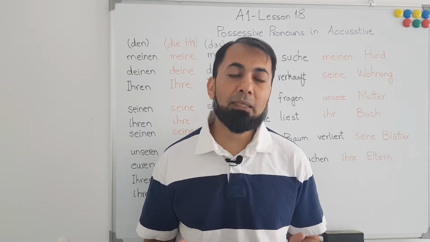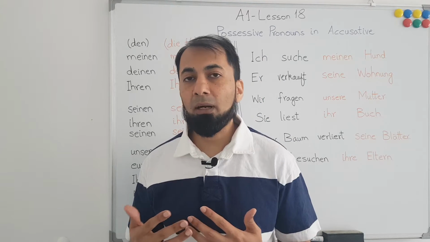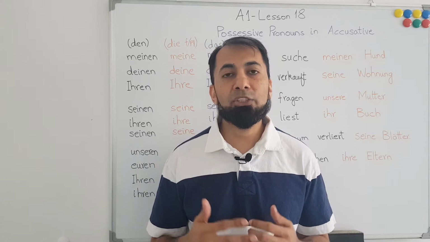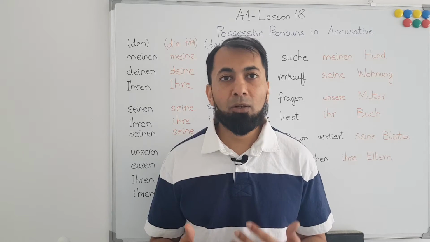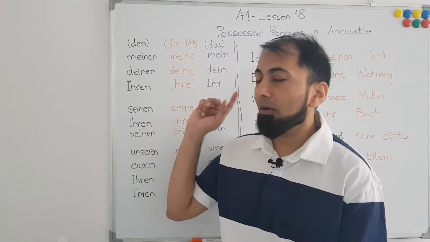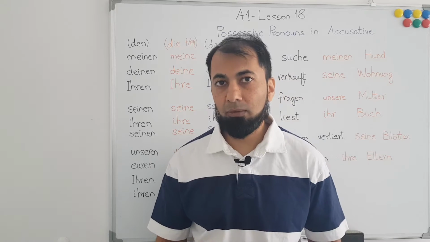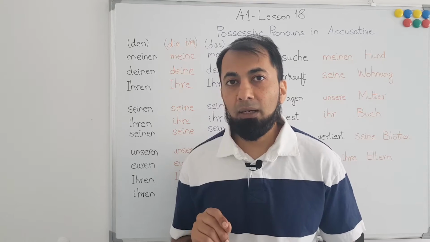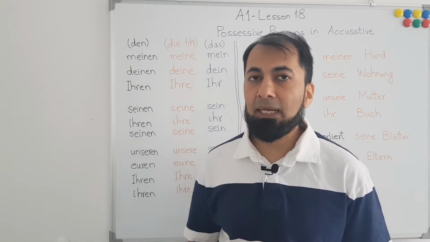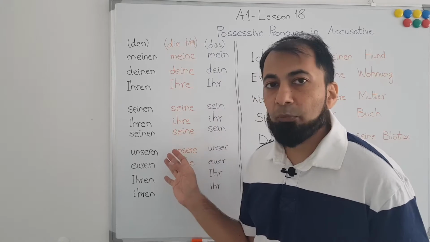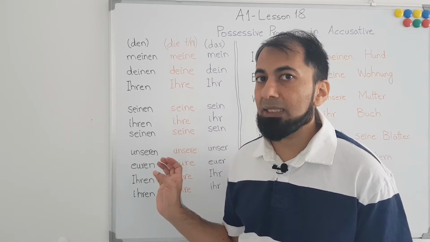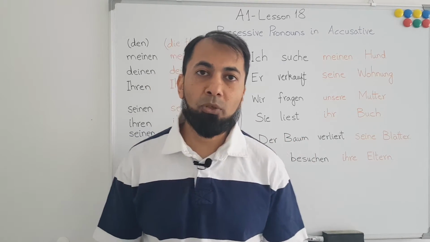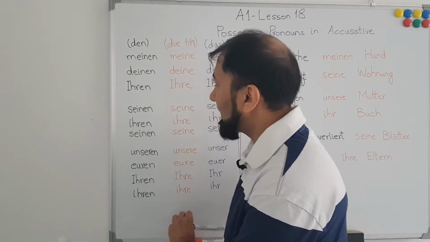And because we know that in the German language every noun, house, book, car, etc., has a gender, and the gender of a noun determines a lot of things, including the ending of possessive pronouns in all four German cases. Today we are going to talk about the accusative case, and we will see what the possessive pronouns are in accusative case, and then we will see some examples and the usage of possessive pronouns in accusative case.